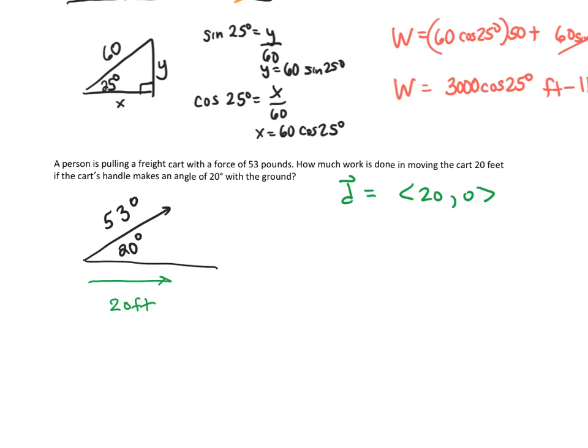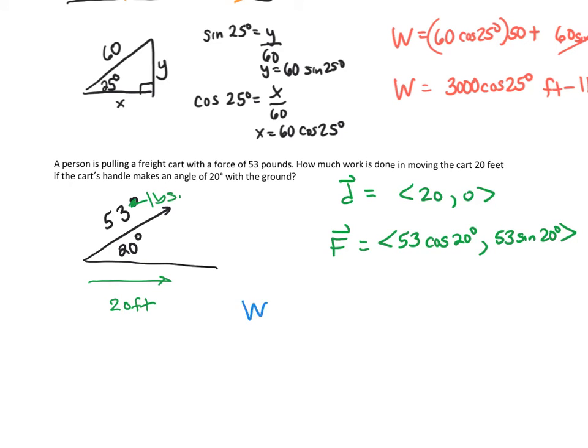You certainly can move it up, like a ramp or something, but in this case, we're not doing that. And then our force vector, similar to above, we take the magnitude, 53 pounds. Remember, the x is always going to be cosine, and the y is always going to be sine.